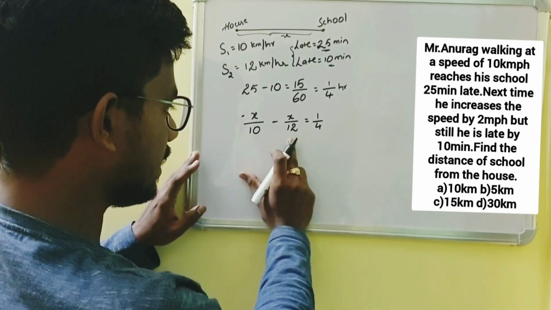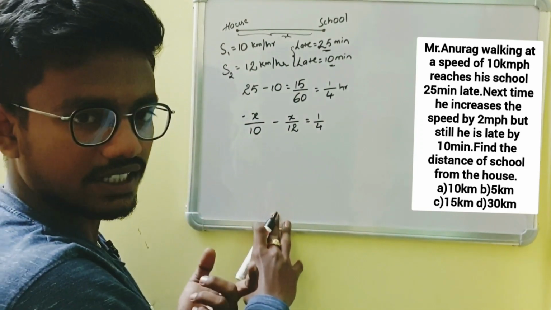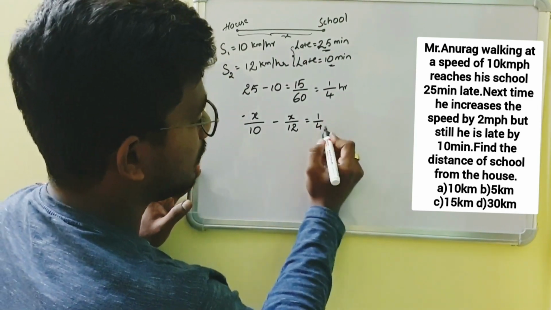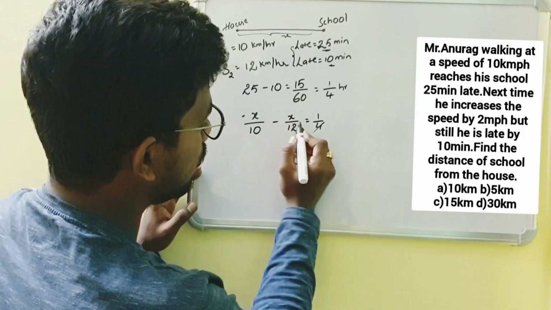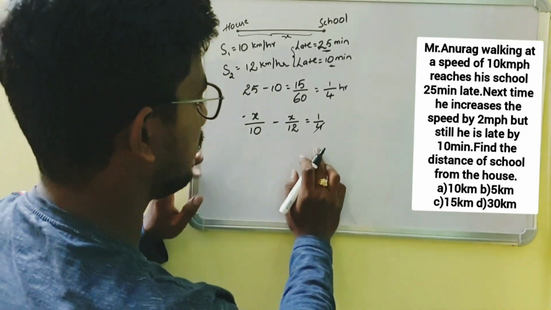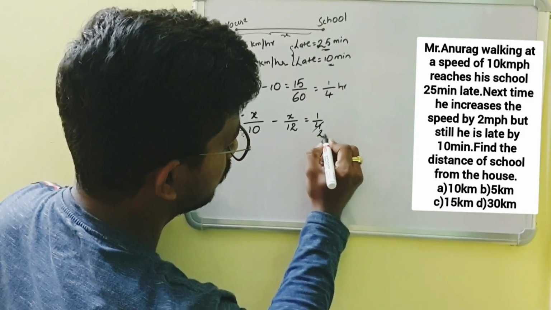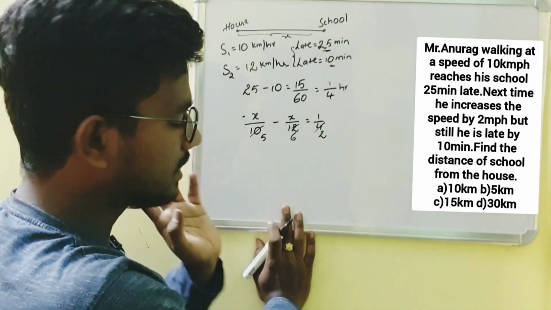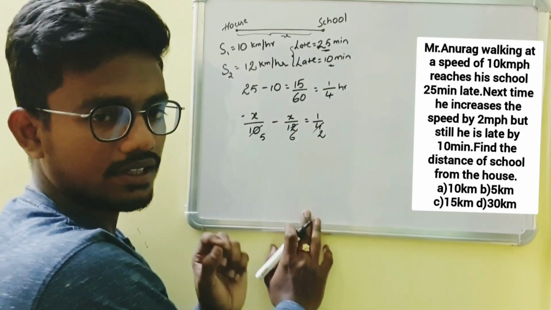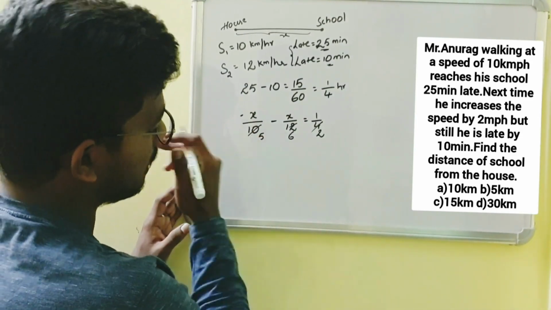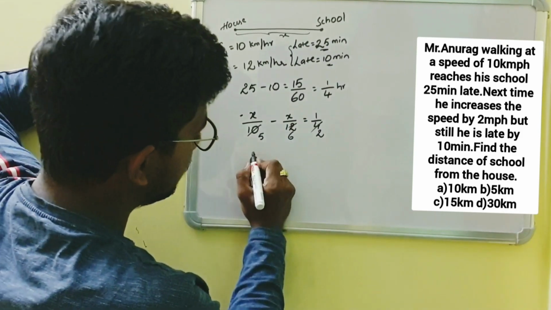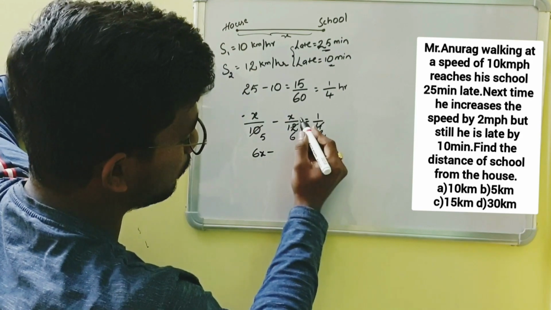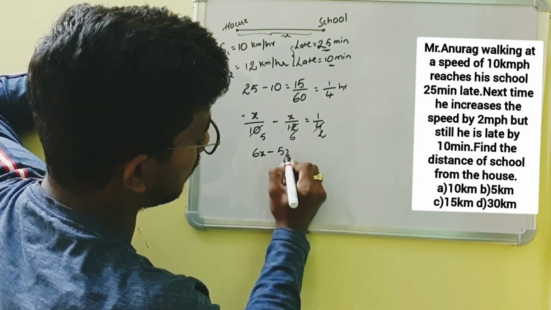By taking LCM we get 60. Rather than taking LCM, first cancel with 4 on both sides. 4 ones is 4, so we cannot cancel it with 4, so cancel it with 2, which gives 6 and 5. So here the LCM is 30. The LCM of 5 and 6 is 30. By multiplying 6 with x and 5 we get 6x in the numerator and 30 in the denominator, and by multiplying by 5 on numerator and denominator we get 5x by 30.